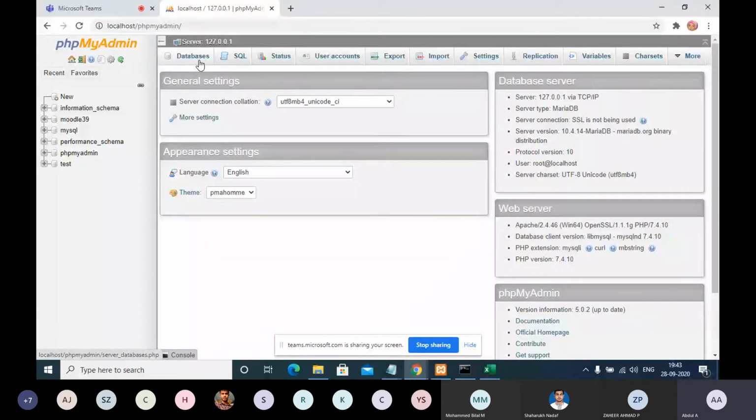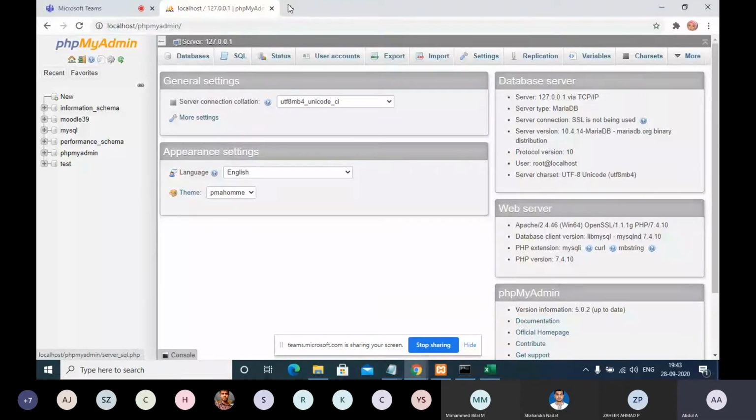Nowadays a lot of roles are available for database administrator. If you simply know MySQL or a SQL Server database, you are eligible for a database administrator. Let me tell you how to create a database. There are a lot of ways available, guys.